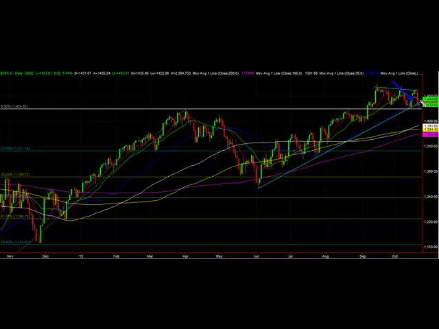As you can see here, we're in a range. This is starting to get pretty tight here. We're maybe looking for a breakout of this pattern. If we do fail at this level, we are going to go lower, maybe test this 1424 and maybe even lower to 1400. Those are the targets on a longer time frame. As you can see here, this pattern is starting to get a little tight here as the upper range is flat and our upward trend line is closing.